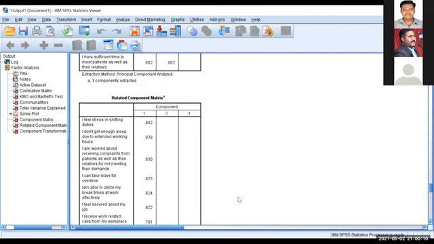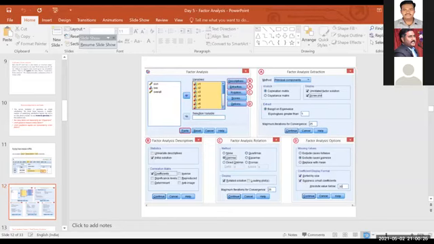I'll stop sharing this and I'll go to the PPT. Okay, fine. Now I'll share the PPT. In the PPT, these are the outputs I showed you now. Every output I have written here.